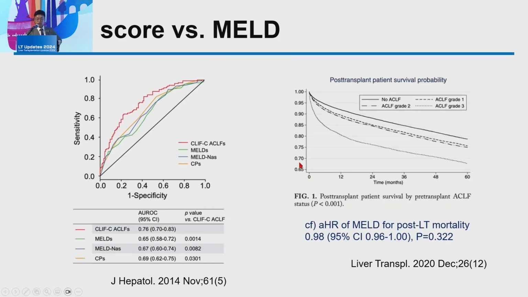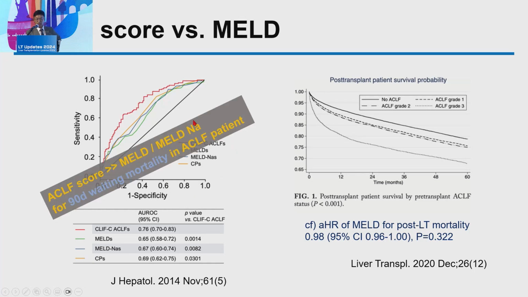There are many studies that compared the mortality predictability between ACLF score and MELD score. From this study, the CLIF-C ACLF score has the highest predictability compared to the MELD and MELD sodium score for 90 days waiting mortality in ACLF patients.